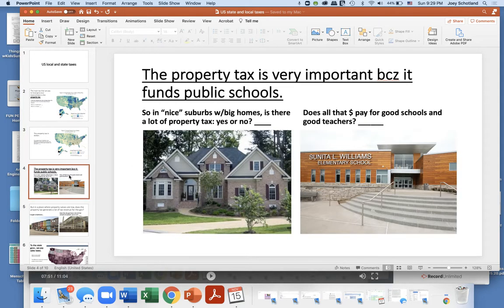The property tax is very, very important in the United States because it funds public schools. So, in so called nice suburbs with big homes, is there a lot of property tax money generated? Yes or no? Does all that money pay for good schools and good teachers? See here, this nice, modern, state of the art, high tech school?